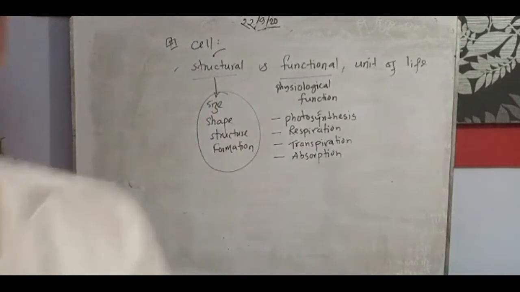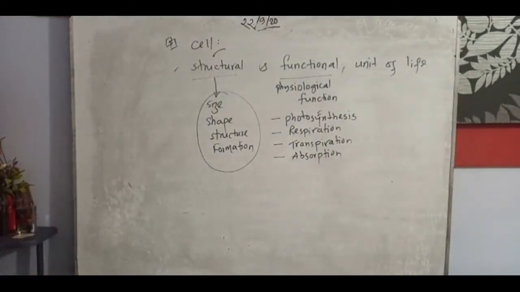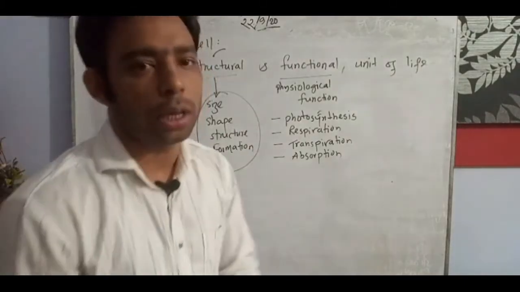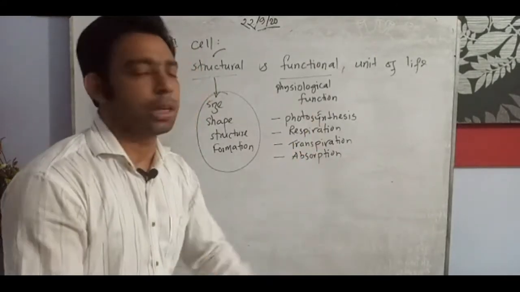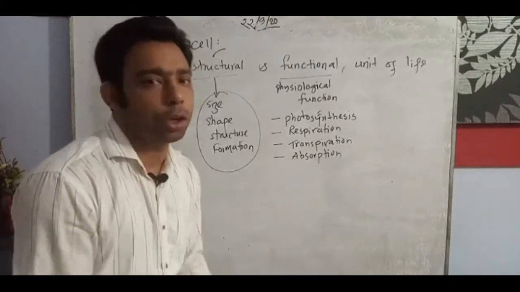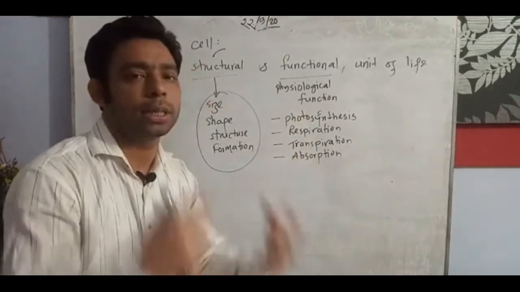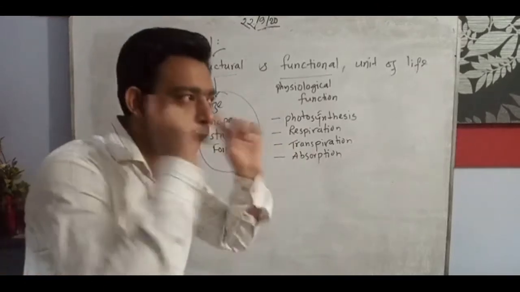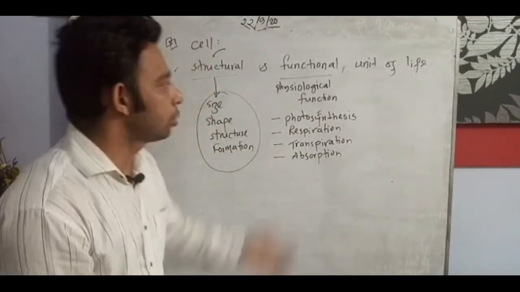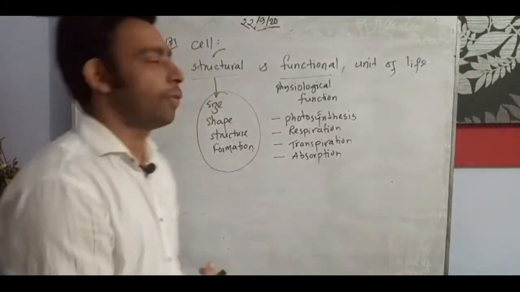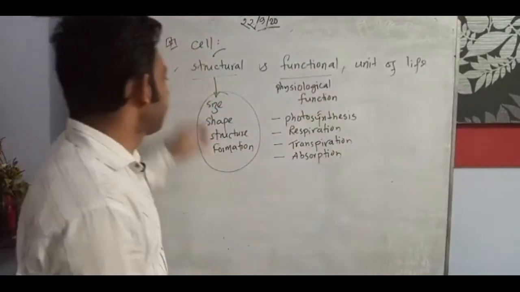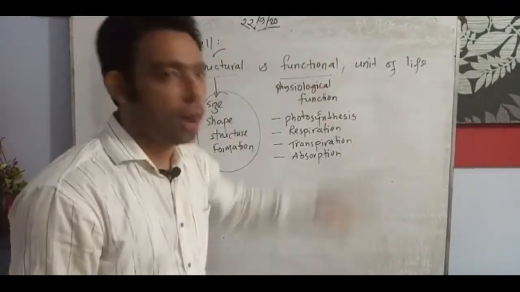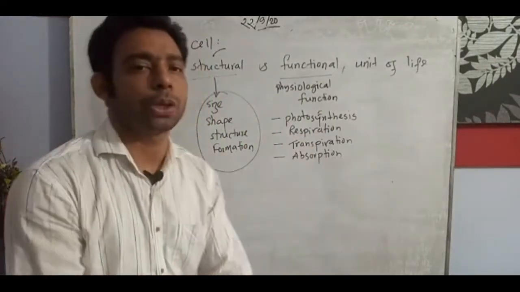So my dear students, this is the general concept. The functional unit means physiological functions like photosynthesis, respiration, transpiration, and absorption. These physiological functions cannot be seen, but they are done automatically. So we modify our definition: instead of structural and functional unit of life, we say structural and physiological functional unit of life, with functions like photosynthesis, respiration, transpiration, absorption.